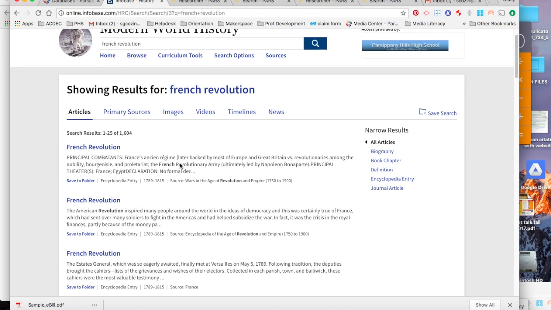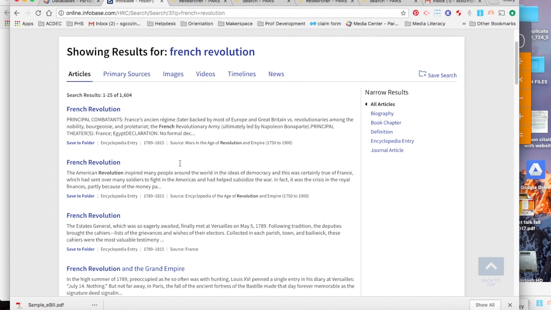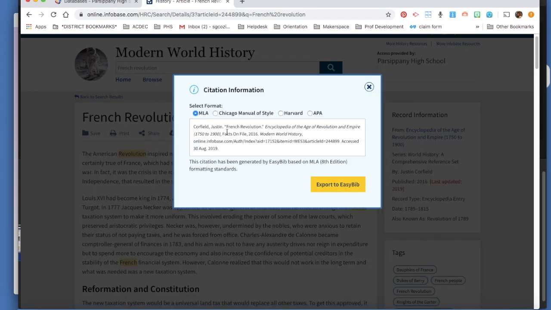Here you will find articles from specialized encyclopedias or academic journals. You'll also find primary sources, images, videos, and sometimes news articles. Each article includes a citation. This is a full MLA citation that you can put in your works cited.